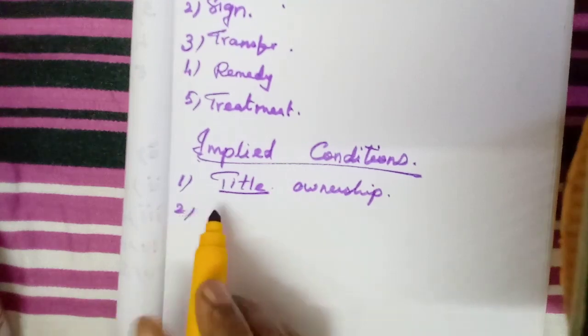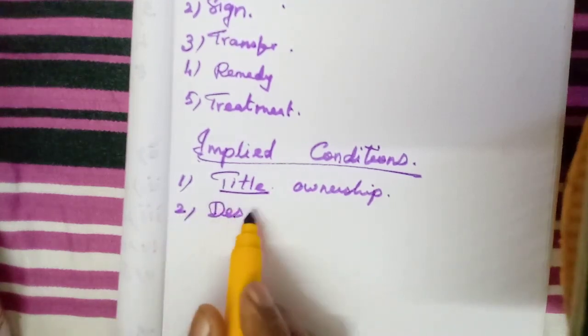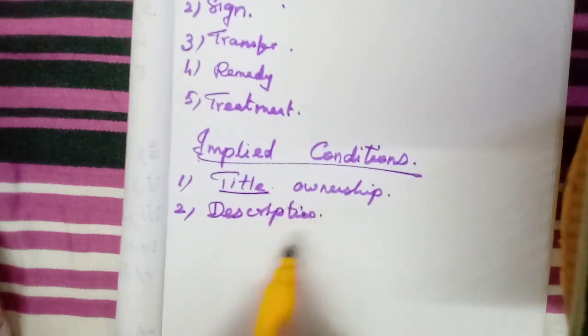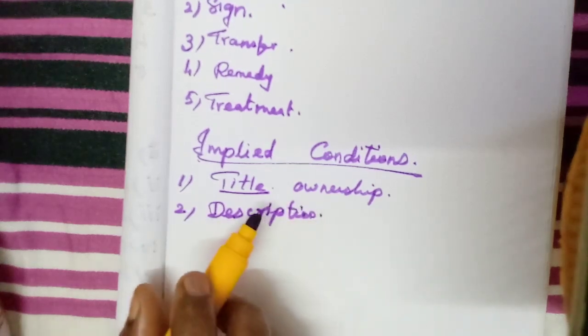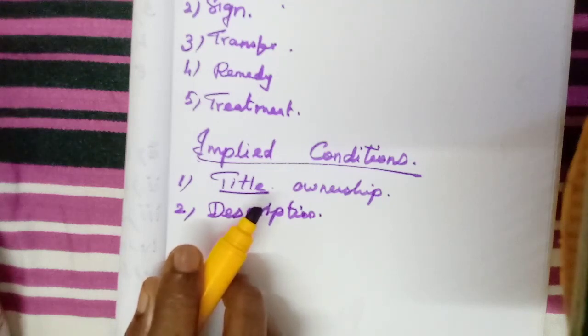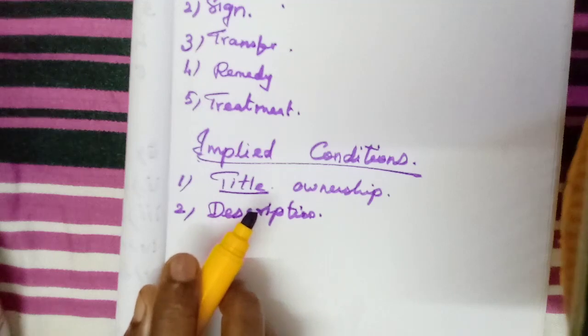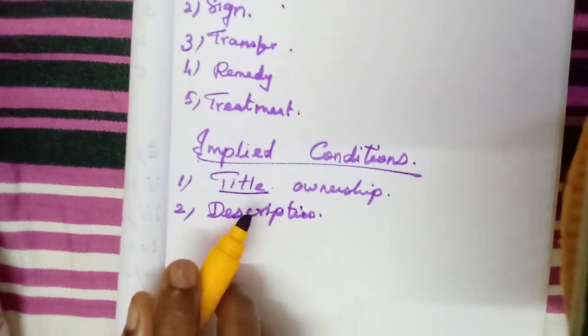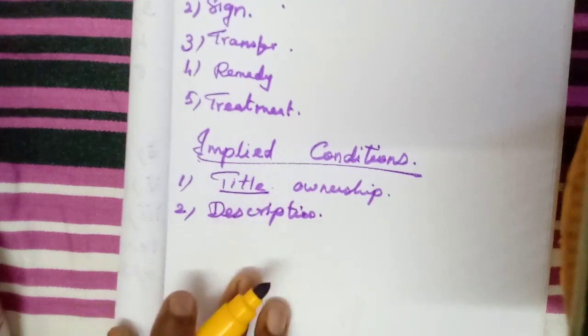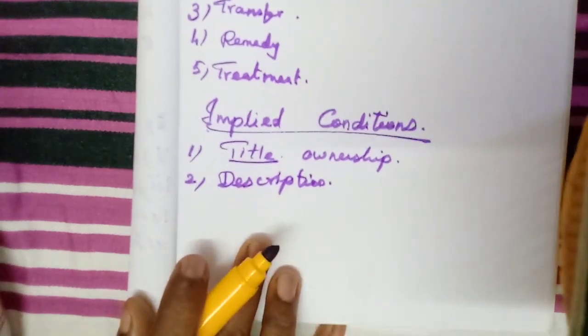Then conditions as to description. The description related to the product will be given, isn't it? They may describe that this will last long, for around 5 years, that there is a guarantee. If the seller describes the product, what he has described must be fulfilled.